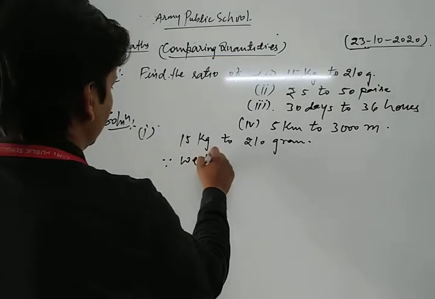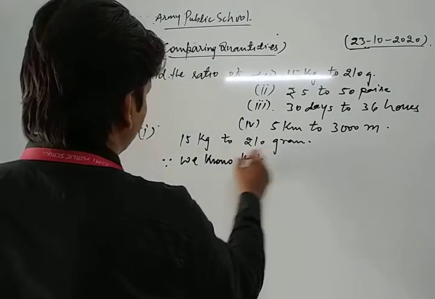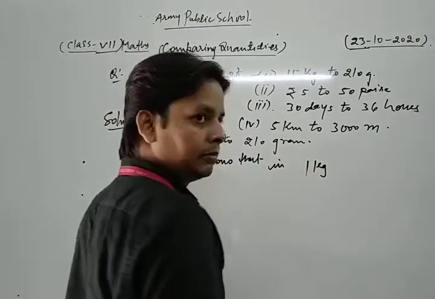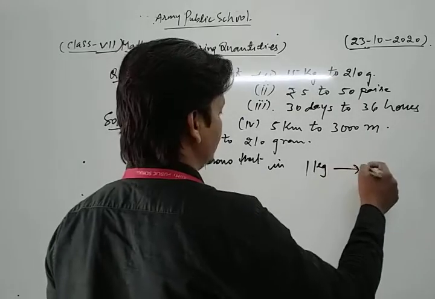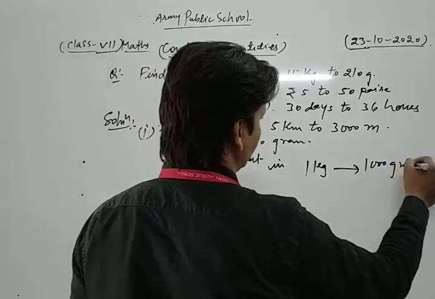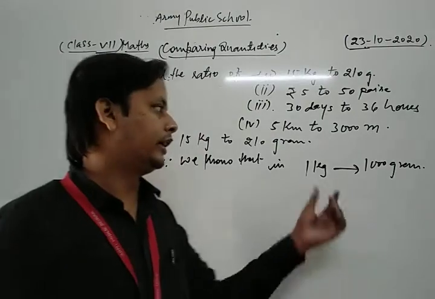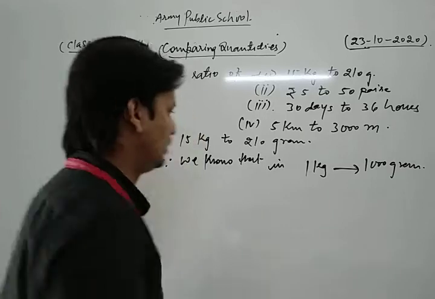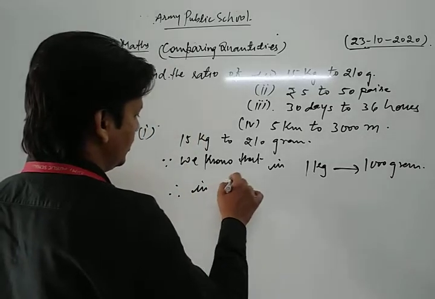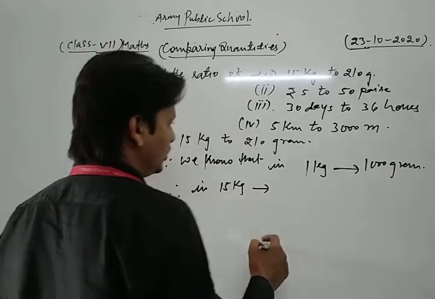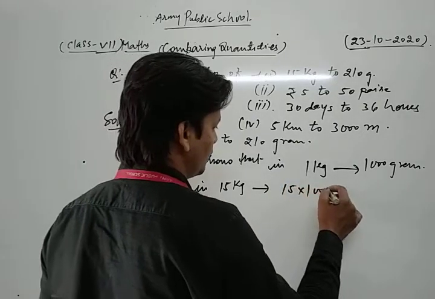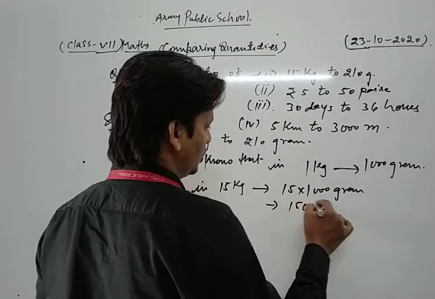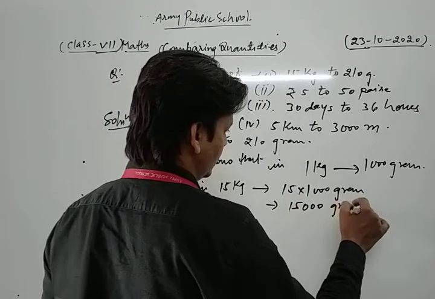Since we know that in 1 kilogram there are 1000 grams, in 15 kilogram there are 15 into 1000 grams, that is 15,000 grams.